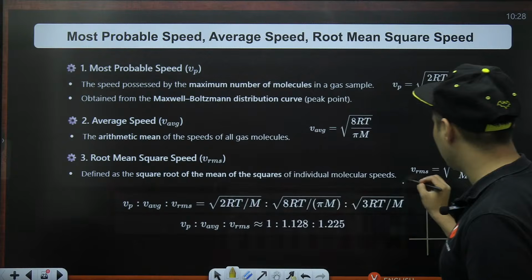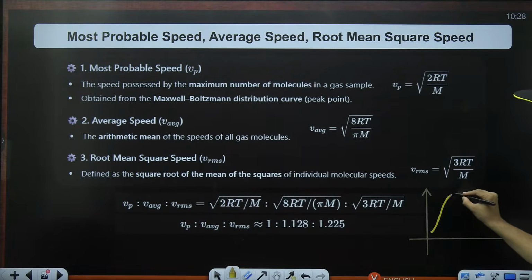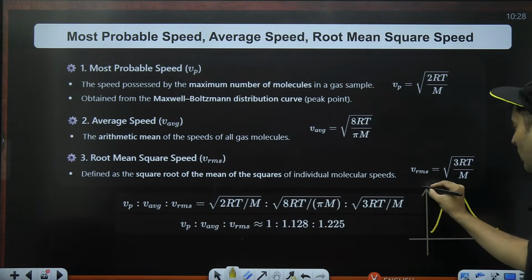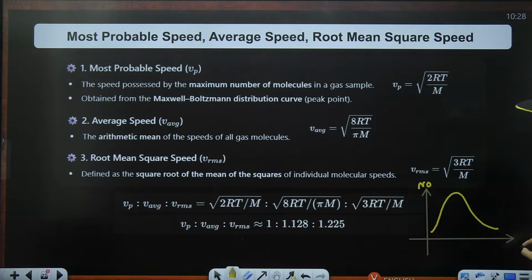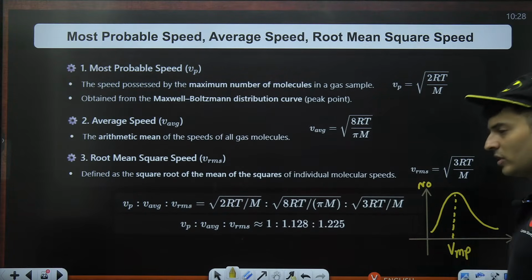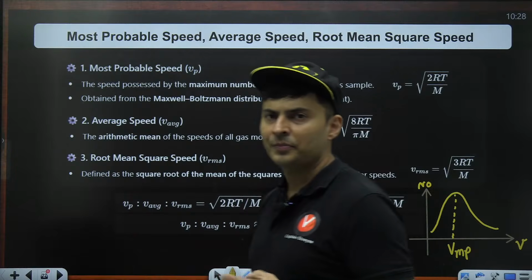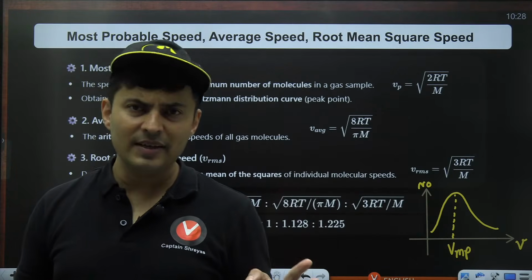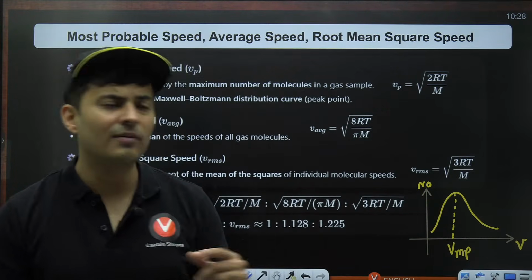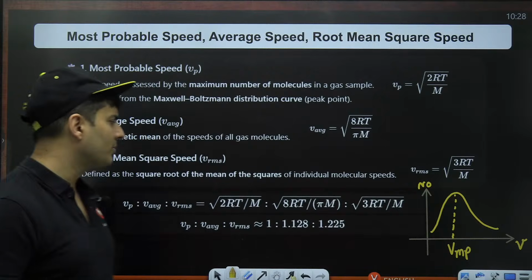It's called the Boltzmann curve. So the curve peaks over here. Over here, you have the number of molecules. Here you have the speed. You will see most of the molecules have a particular speed that is called the most probable speed. Very high speed is there with very few molecules. Very low speed is also there with very few molecules. So everyone has different speeds, but the majority carry one particular speed called the most probable speed.